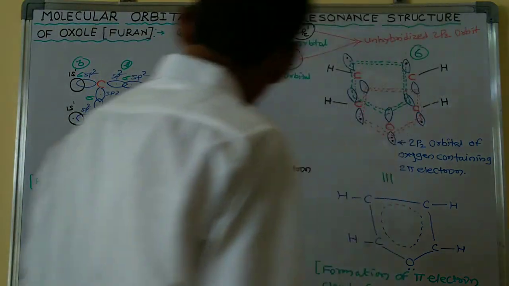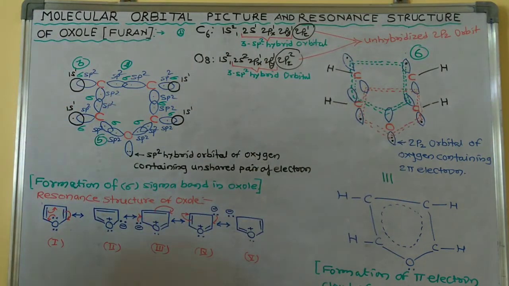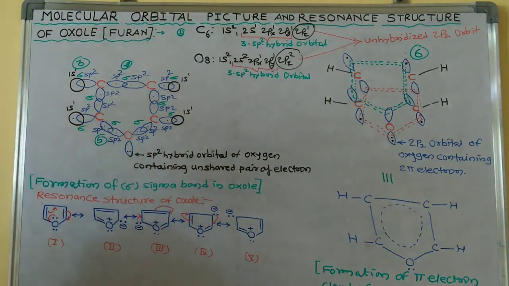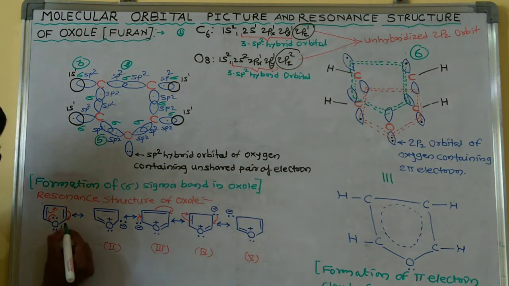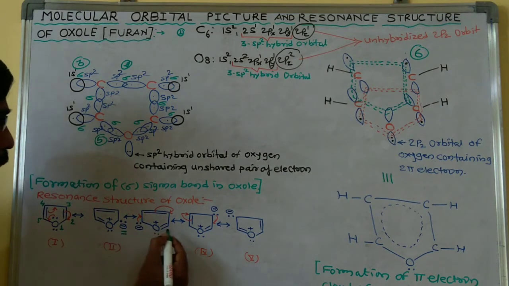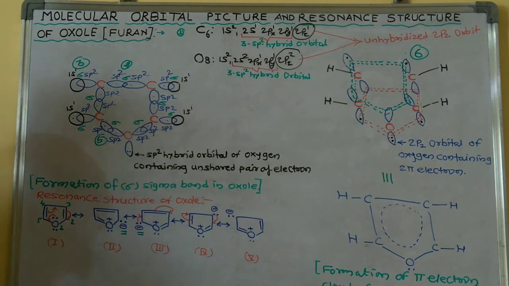Now, furan has a tendency to undergo electrophilic substitution at the second and fifth positions. The first number is given to oxygen; numbering starts from the oxygen atom as 1, 2, 3, this is 4 and 5. So the negative charge is at the second position, and this is the fifth position.